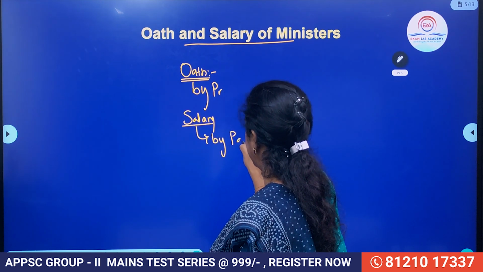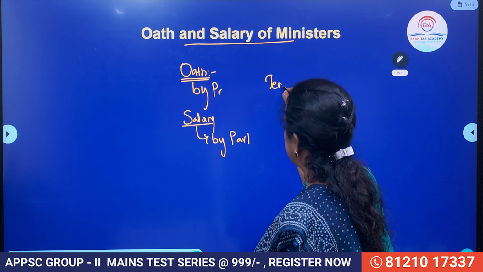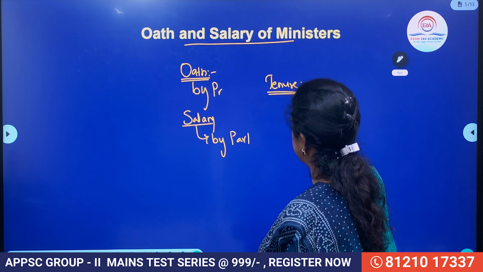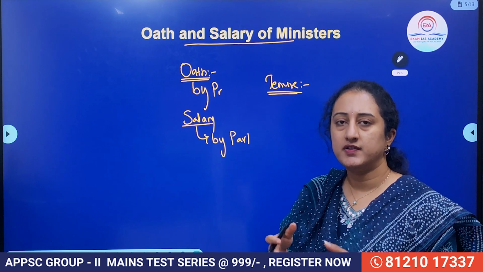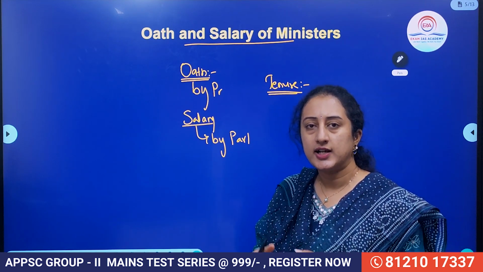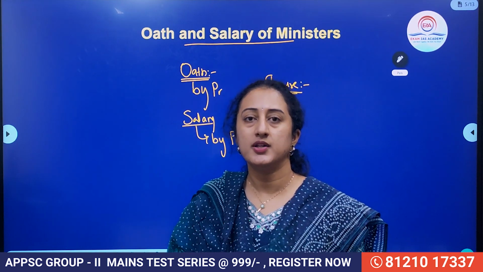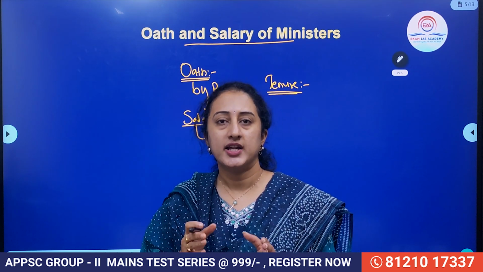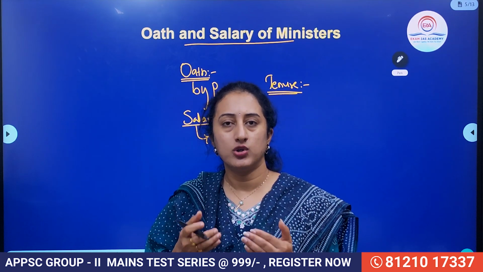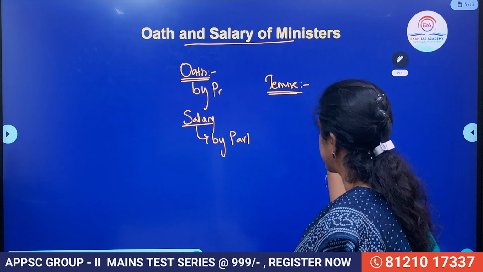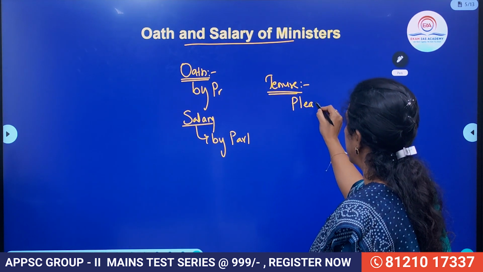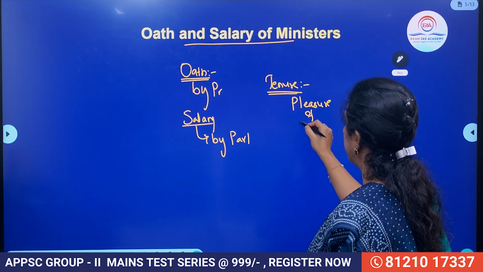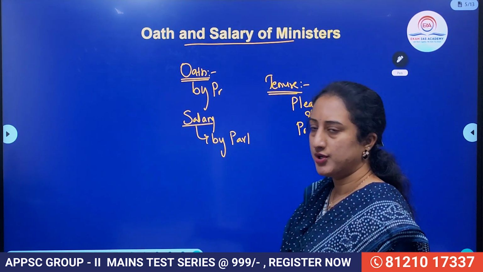By Parliament. And when you talk about the tenure, there is no fixed tenure. Generally, aspirants get confused here. There is no fixed 5-year tenure. Unless they enjoy the confidence of the Lok Sabha, they cannot hold the office. Only till then they can hold the office. That means anytime the government may collapse. So there is no reserved 5-year term, but they can hold this office during the pleasure of the President. So here the tenure means unless they enjoy the pleasure of the President. These are the main things which you need to know.